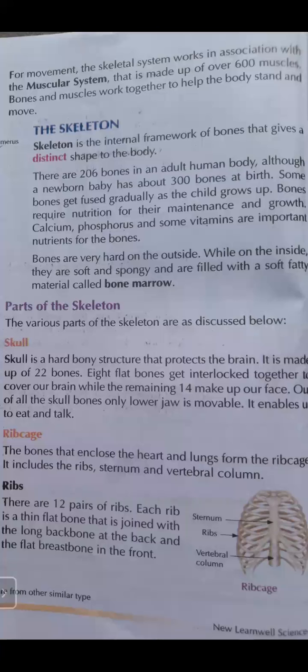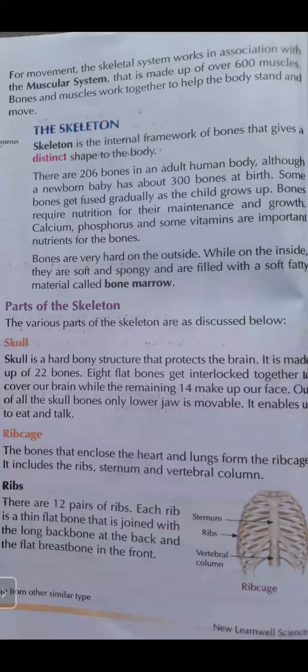For movement, the skeletal system works in association with the muscular system, which is made up of over 600 muscles. In our body there are more than 600 muscles. Bones and muscles work together to help the body stand and move.